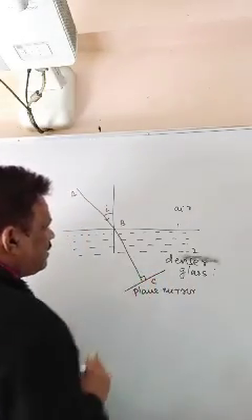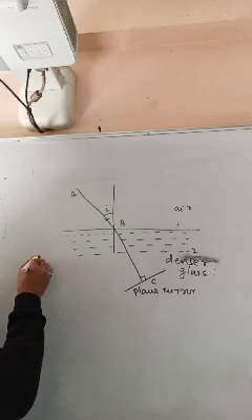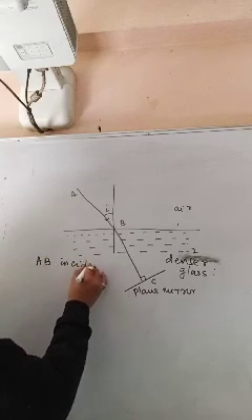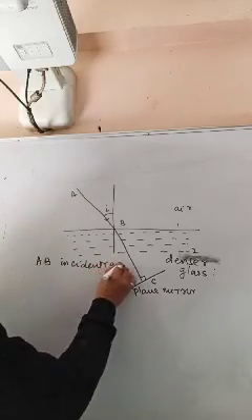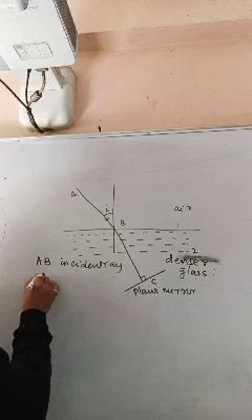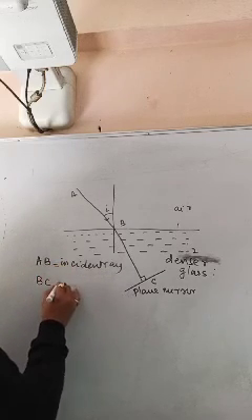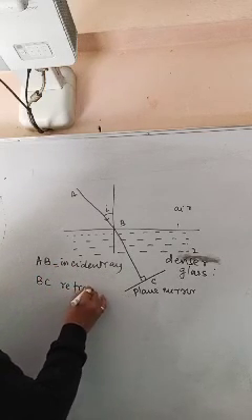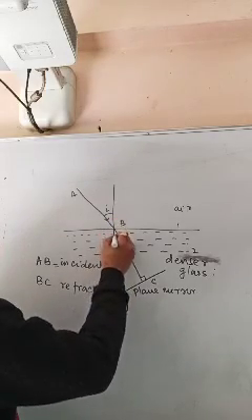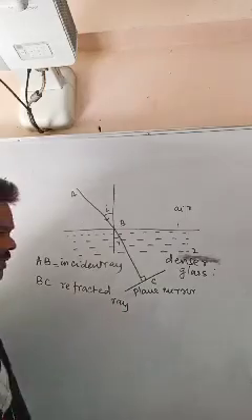This is the path BC. So you can say AB is the incident ray, BC is the refracted ray. Now this is angle of incidence, this is angle of refraction.